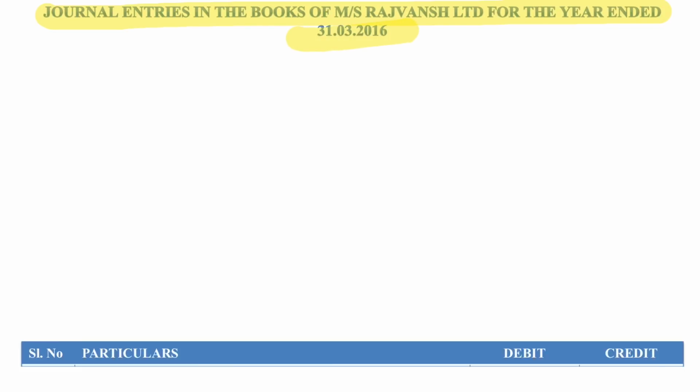Until now, we looked into the various working notes with regard to the Messrs. Rajvansh Limited problem. In this case, we are required to, first of all, forfeit the shares to the extent of which we have not received the call money of ₹20 per share. And after that, we have to redeem the preference shares. We saw that out of 1000 shares, 25 shares were forfeited, and the rest of shares, that is 975, are now redeemed. Let's come to the actual solution, that is the journalizing part.